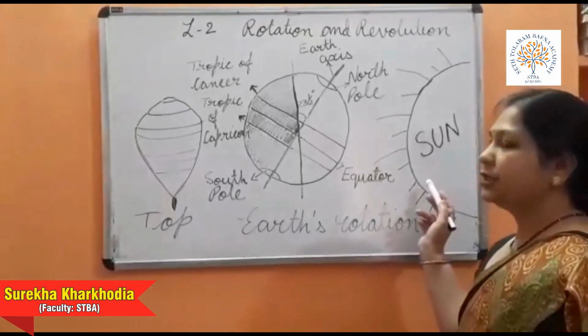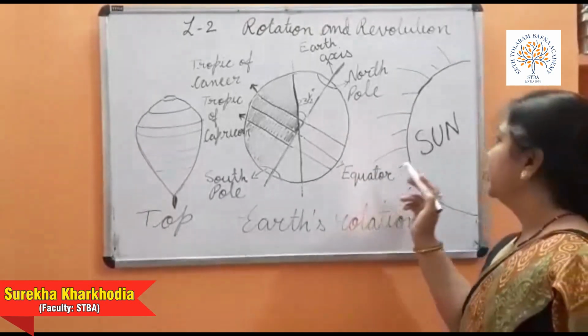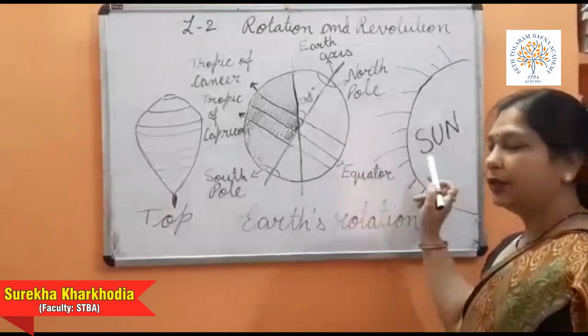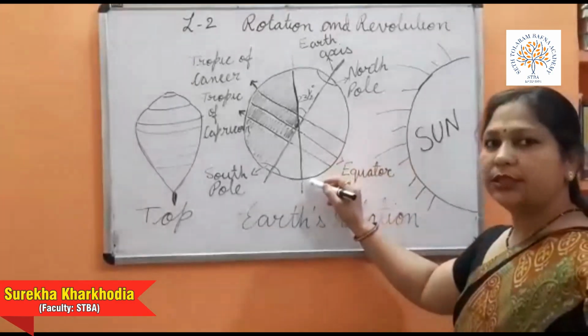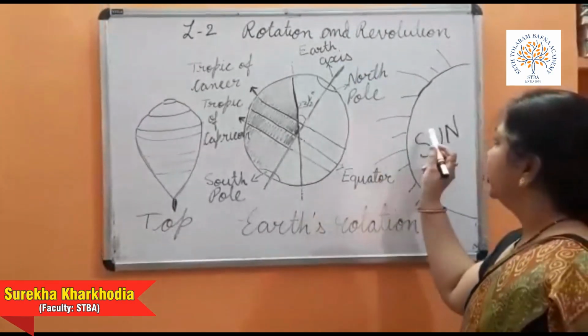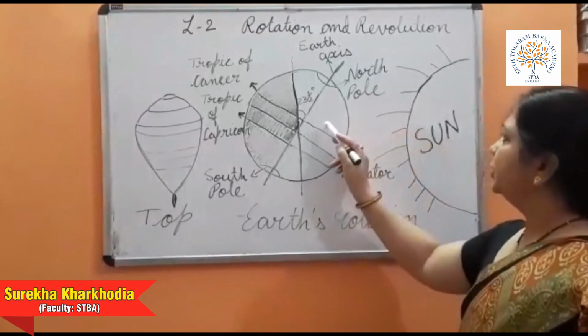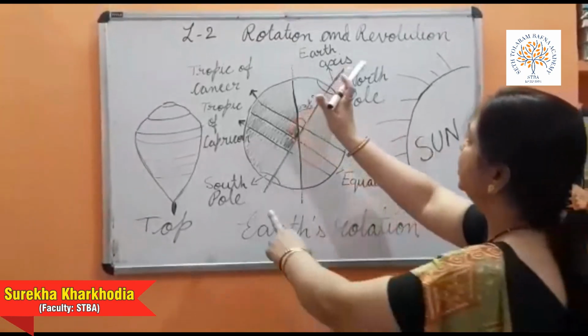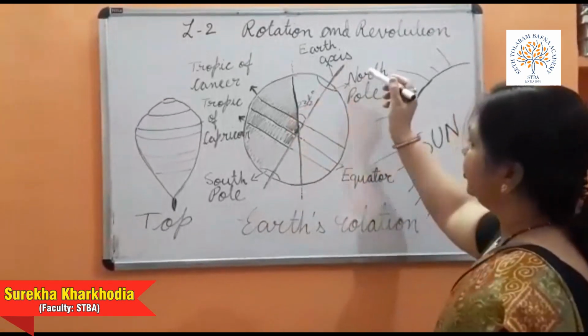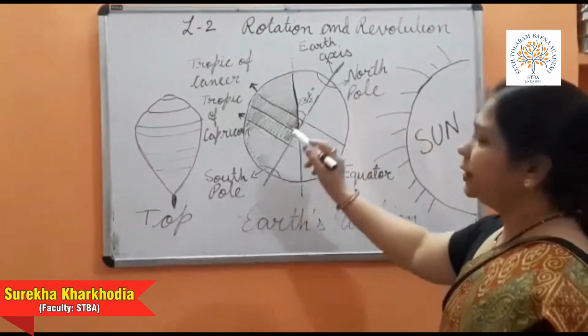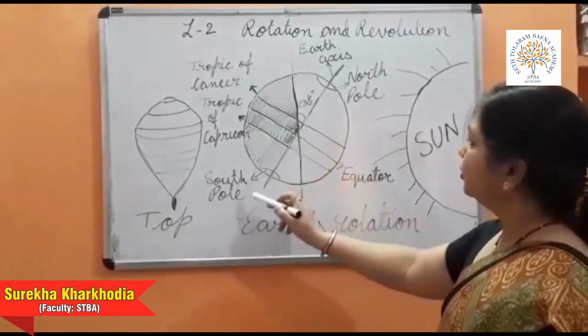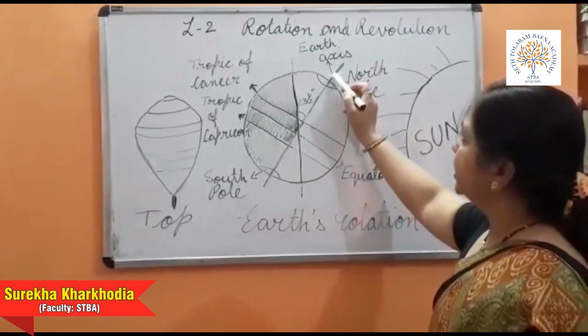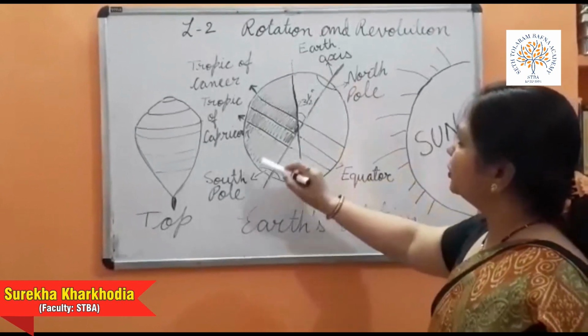Children, you can see this diagram here. Here we have the sun, and in front of that, the earth. The sun rays are falling on the earth, which is slightly tilted. You can see the North Pole and the South Pole, and the imaginary line, this is the axis.